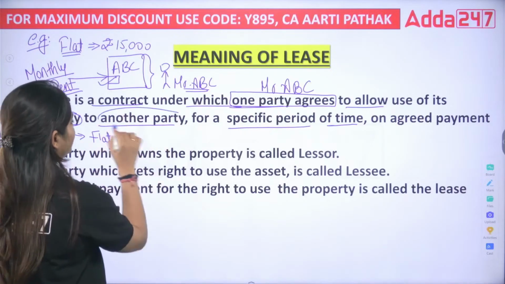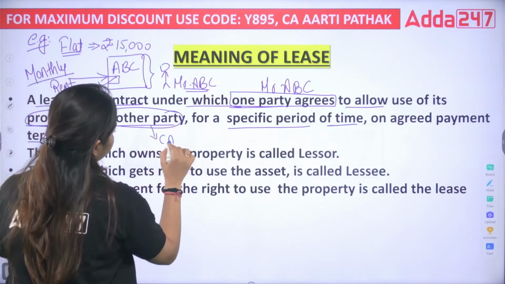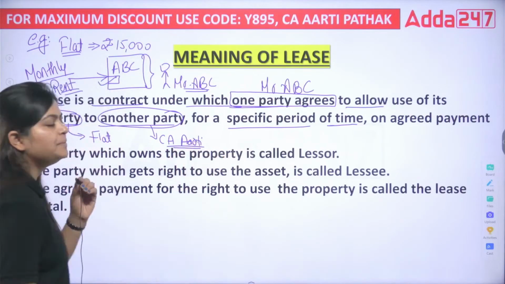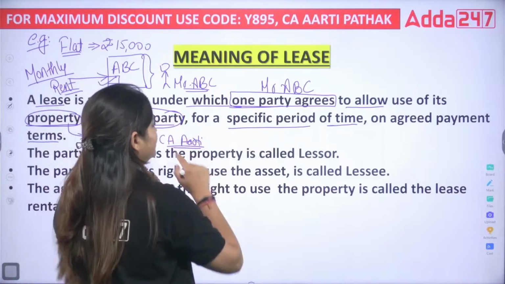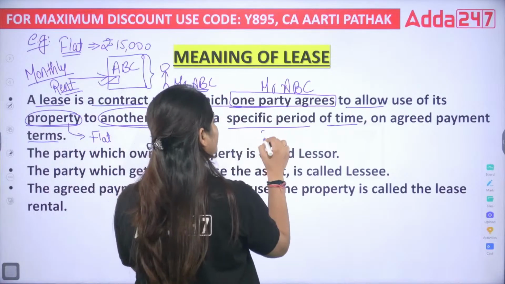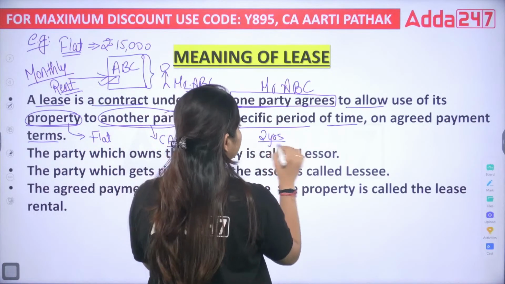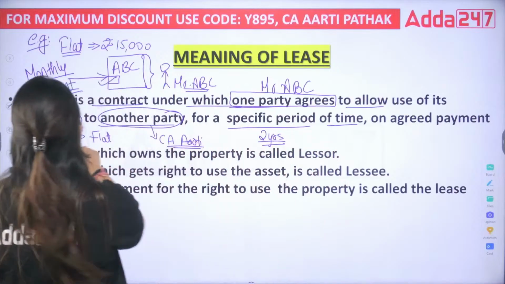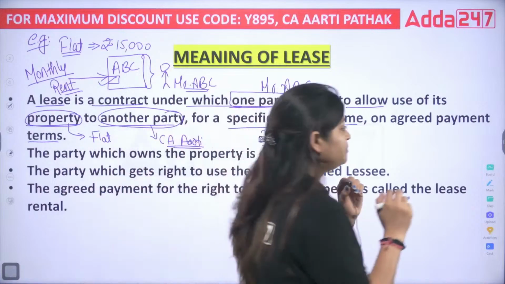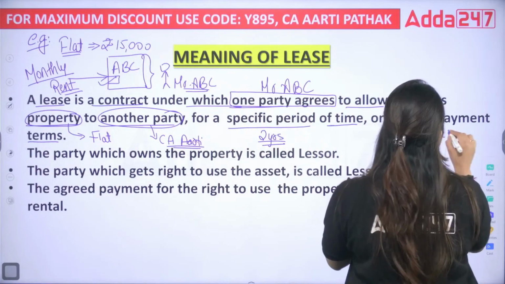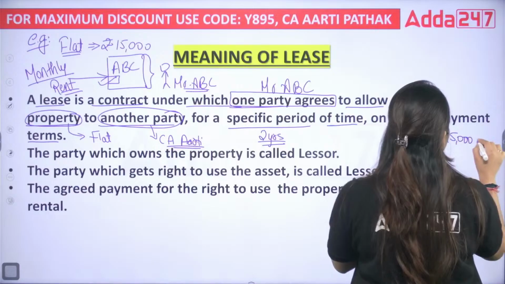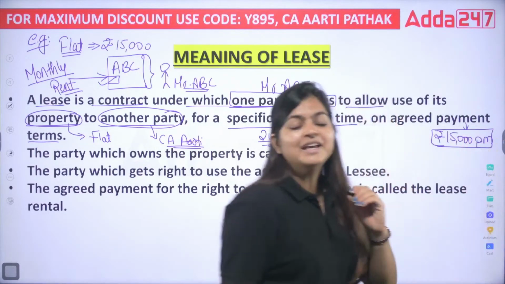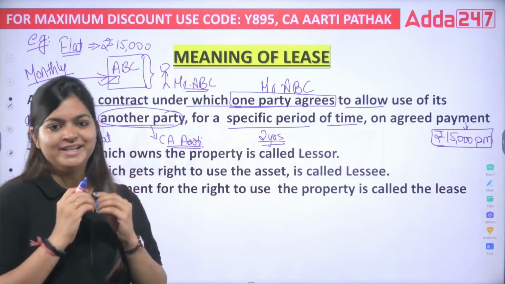And the other party here is CA Aarti, because he is giving me this flat for rental purpose. And suppose I want this flat for 2 years. Correct? Specific period of time on agreed payment terms. What agreed payment terms? Rupees 15,000 per month. Okay, so this is the definition of lease.